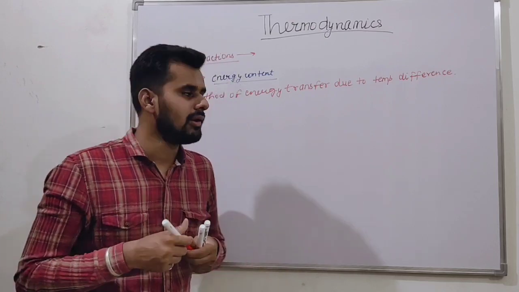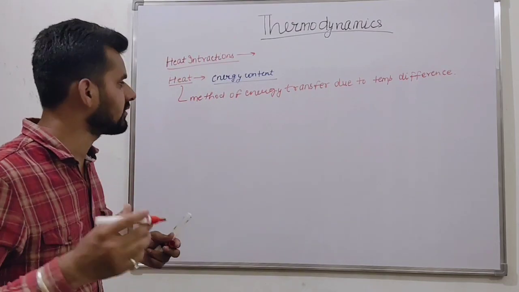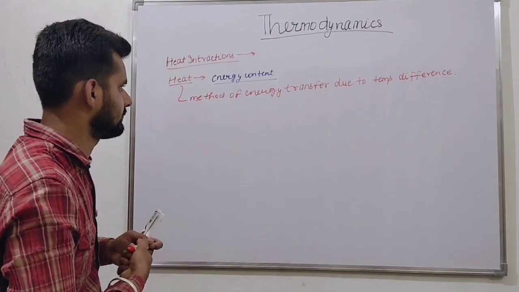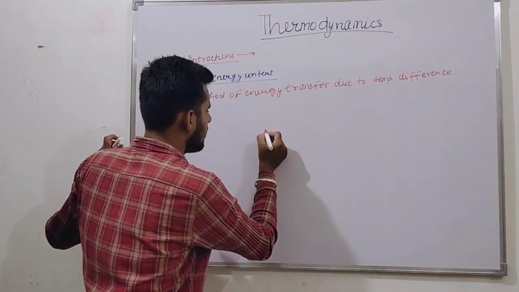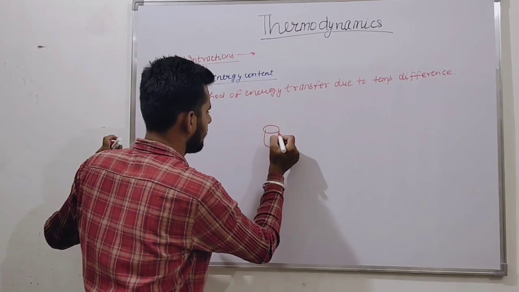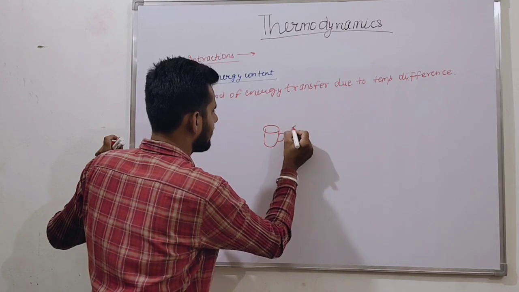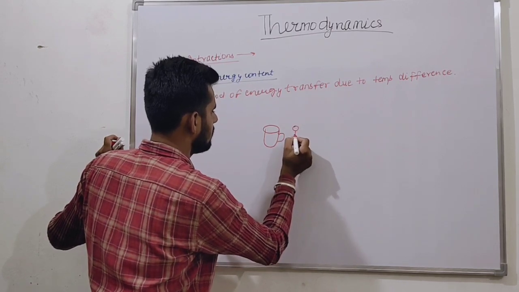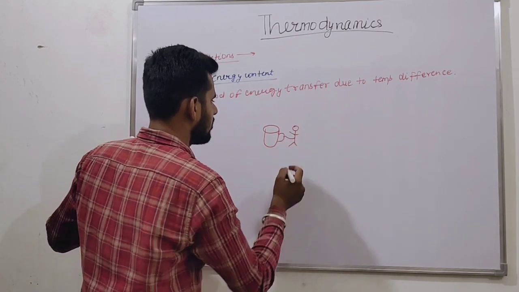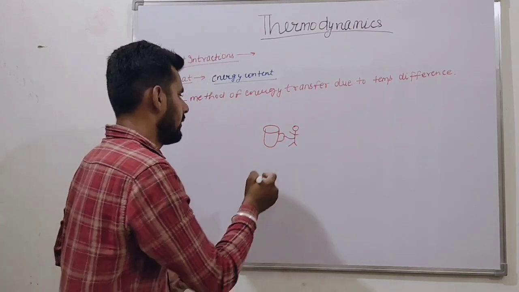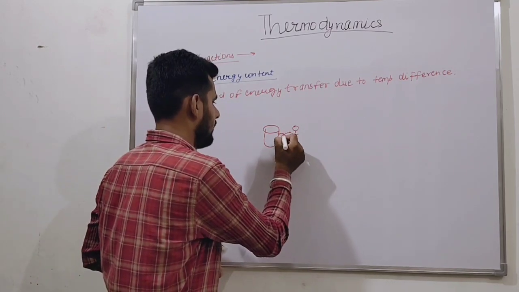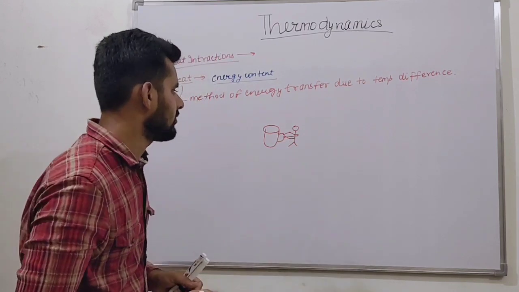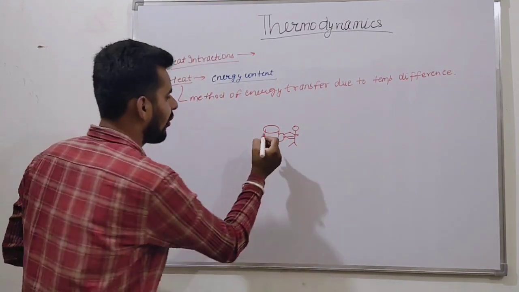For example, a cup of coffee. Chandu is taking a cup of hot coffee.